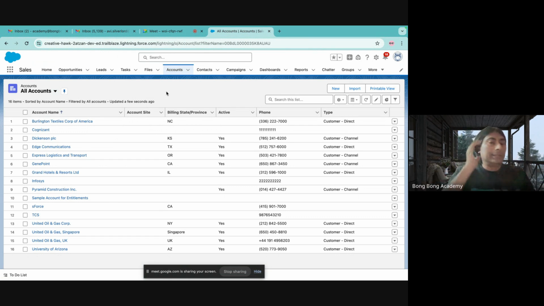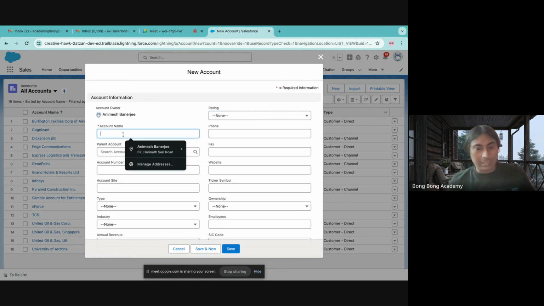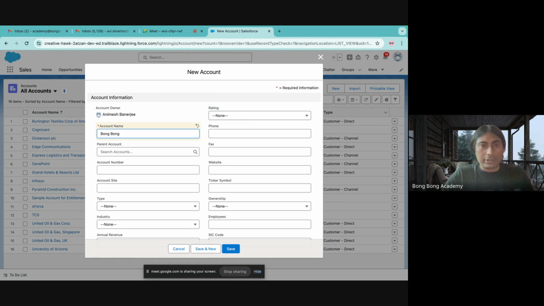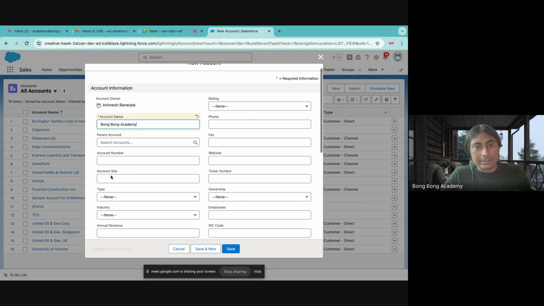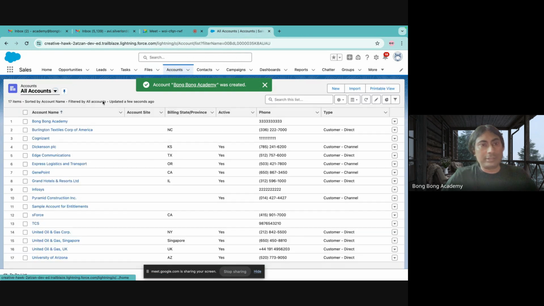But the idea is actually that Salesforce tabs are showing a table, right? And it's rows. That is just for you to understand, just like Excel. You can create a new record by using this new button. So I will say Bong Bong Academy is my new record as a client, as a customer. Yes. And I will have a phone number which is 3333 333, and I save it. Immediately, if you go to accounts, now you will see Bong Bong Academy also there.